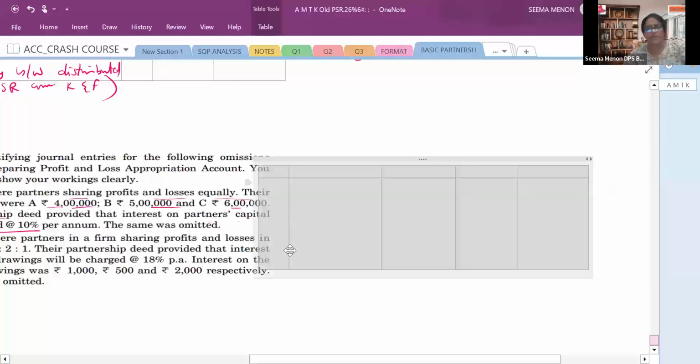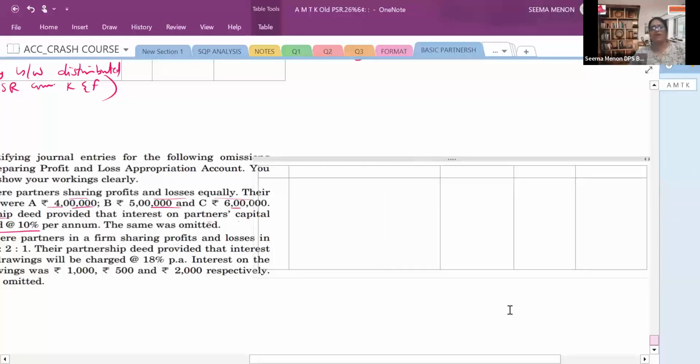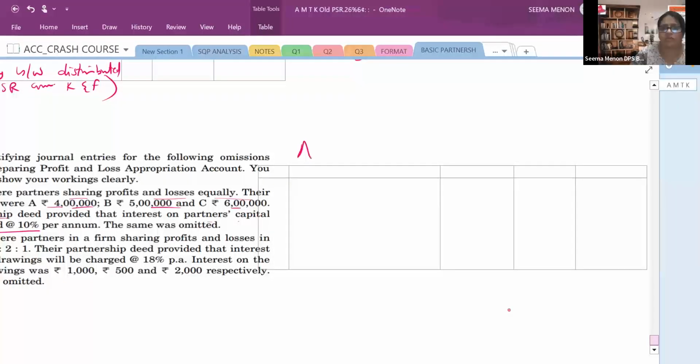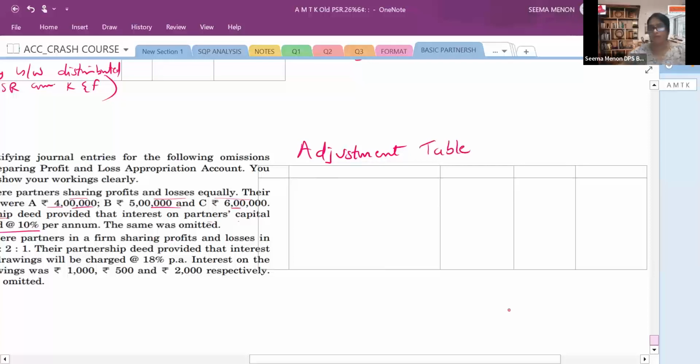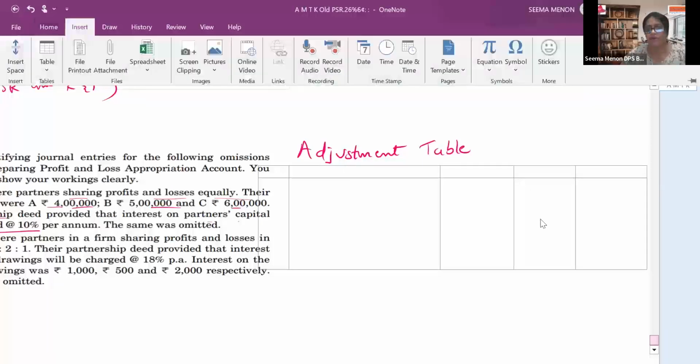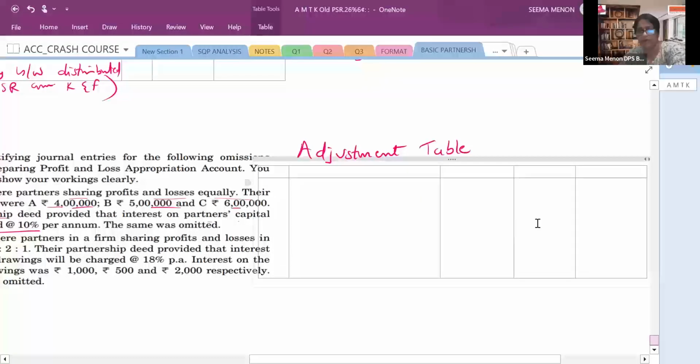So you will see that statement showing the adjustment, or you can simply write adjustment table. That will also always work. Adjustment table for what? For rectification of interest on capital. If you have time, you can write in full. Otherwise, it is not necessary. Simply you can write adjustment table. Okay. Now let's move ahead.